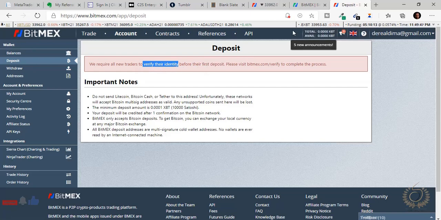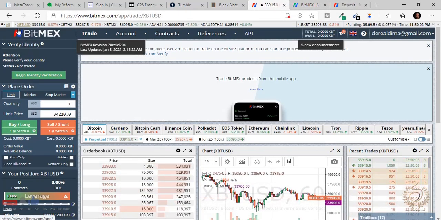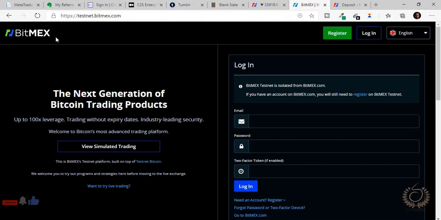So now I'm going to the testnet BitMEX and the real account. Yes, BitMEX has a demo and a real trading account. You understand? A real trading platform and a demo trading platform. Now the difference is, you can see this is the real platform. The real platform has this red and blue logo, it has the red, but the demo has the green. Look at the demo. This is a demo BitMEX account.